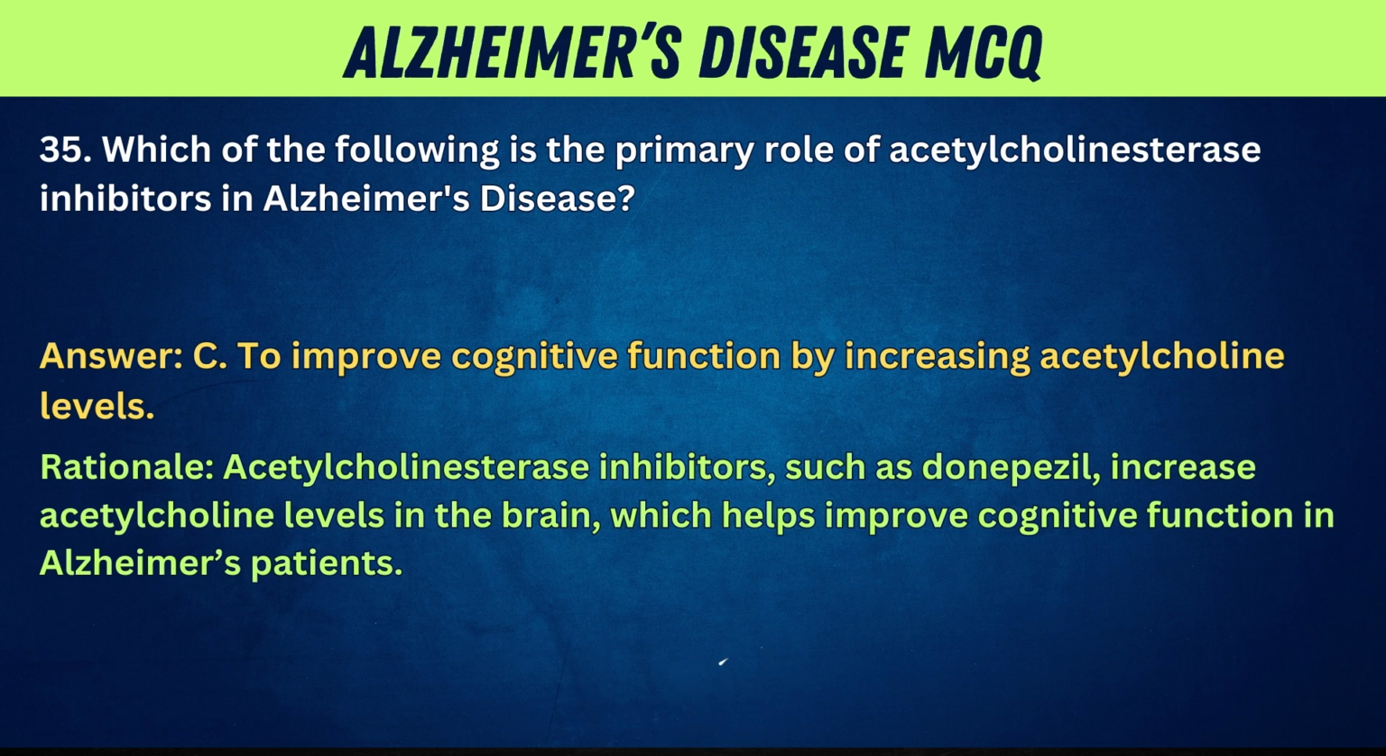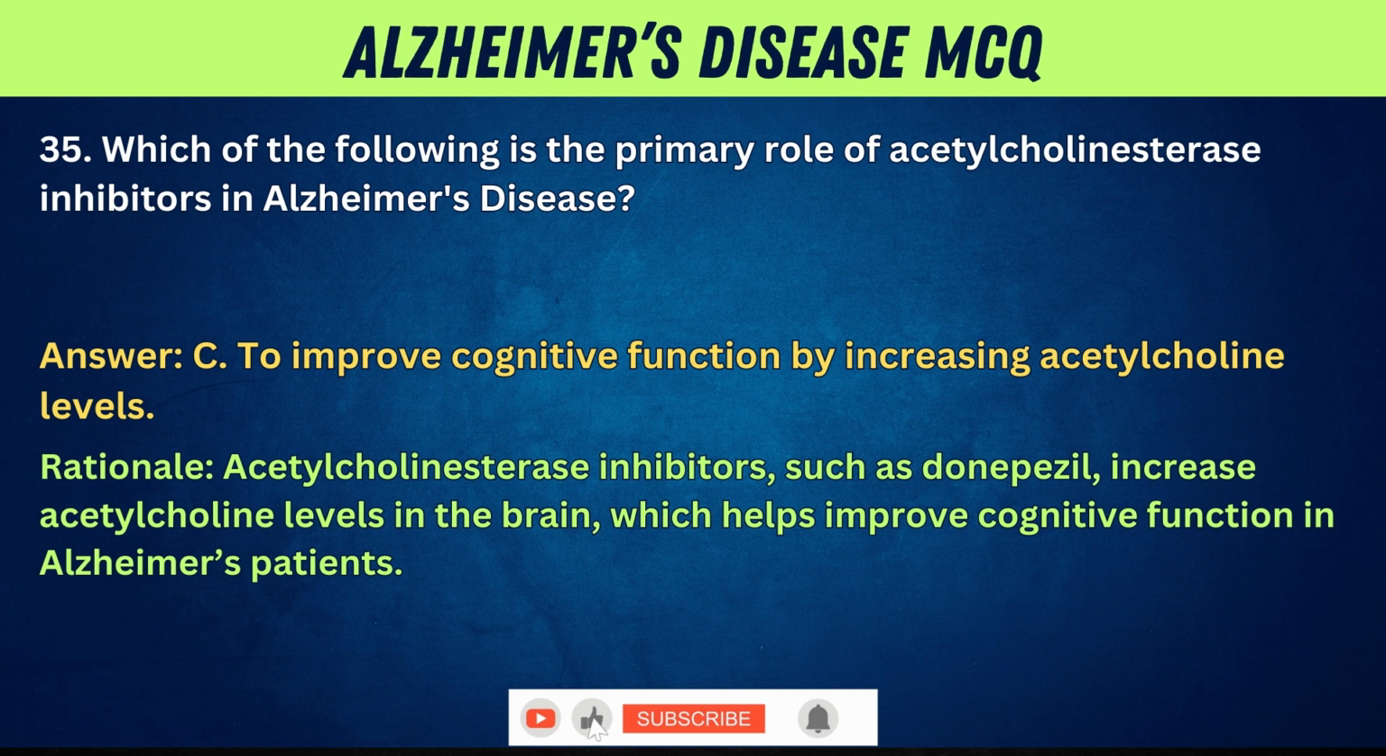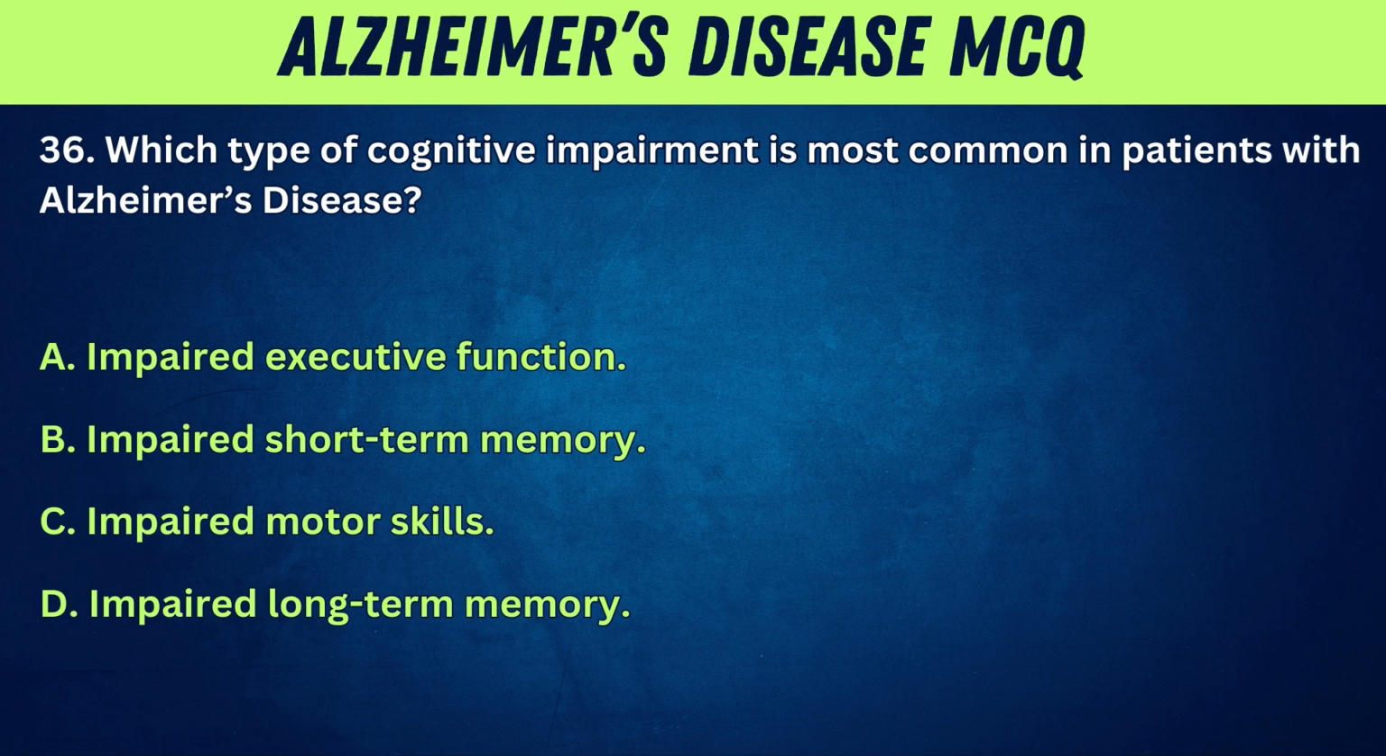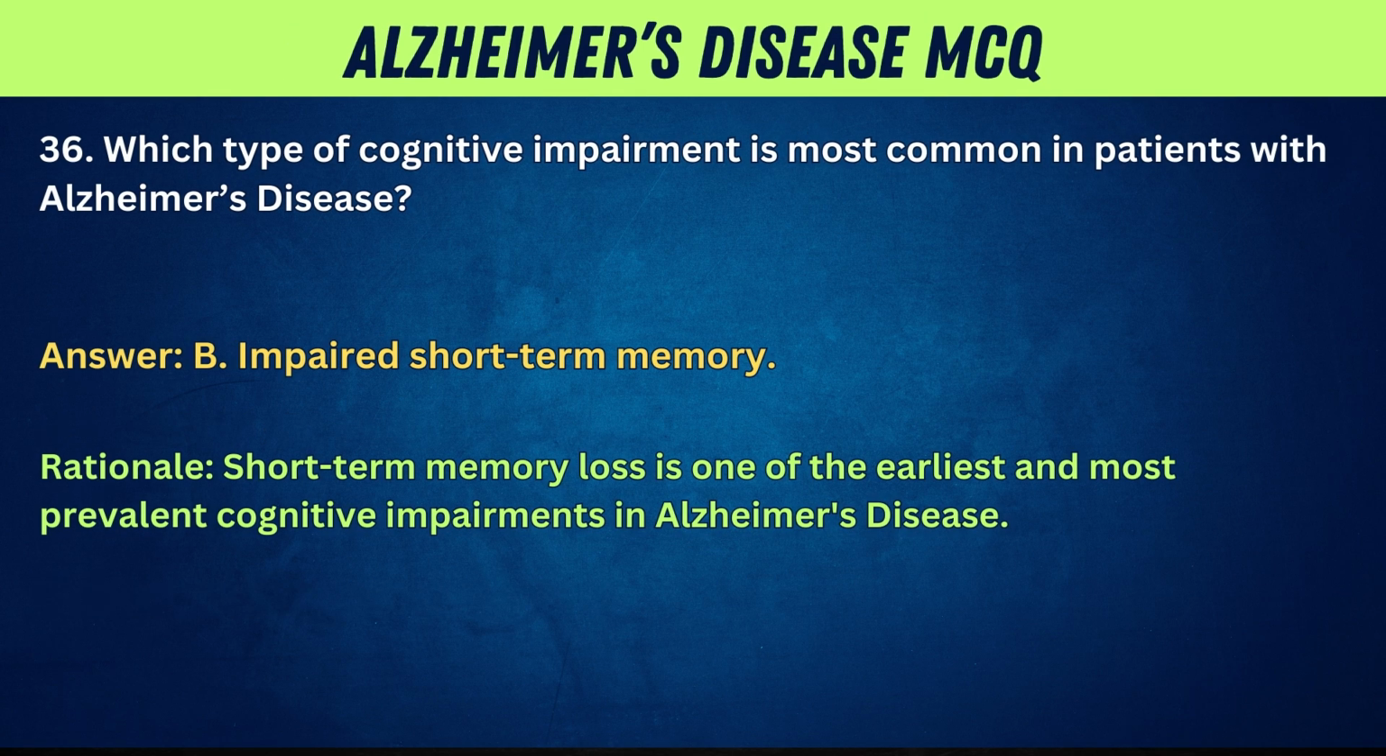Rationale: Acetylcholinesterase inhibitors, such as donepezil, increase acetylcholine levels in the brain, which helps improve cognitive function in Alzheimer's patients. 36. Which type of cognitive impairment is most common in patients with Alzheimer's disease? A. Impaired executive function. B. Impaired short-term memory. C. Impaired motor skills. D. Impaired long-term memory. Answer: B. Impaired short-term memory. Rationale: Short-term memory loss is one of the earliest and most prevalent cognitive impairments in Alzheimer's disease.